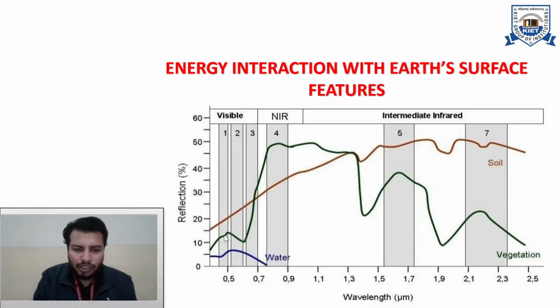Similarly in vegetation, you can see that there is less reflectance in the visible region, but reflectance increases in the near infrared region. That is one of the reasons we generally study vegetation in the near infrared region, because the image is clear. Obviously it will not appear green to us, because we are not viewing it as a true color composite; we are viewing it as a false color composite. So it will appear reddish, but the tonal distinctions will be very good in the near infrared region for studying vegetation, because the percentage reflection is very high.